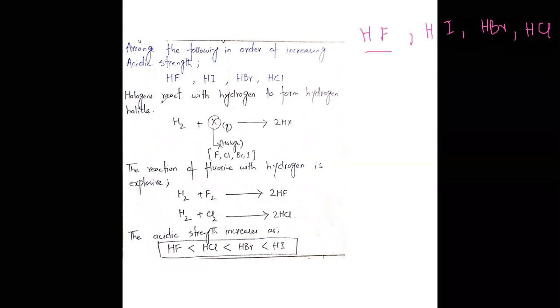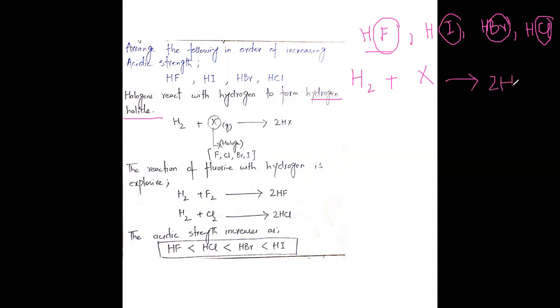So what is HF? Halogens react with hydrogen to form hydrogen halides. So H2 plus halogen, any group. These are the halogens: fluorine, chlorine, bromine, iodine. So it will produce hydrogen halide. The reaction of fluorine with hydrogen is explosive. So H2 plus F2.